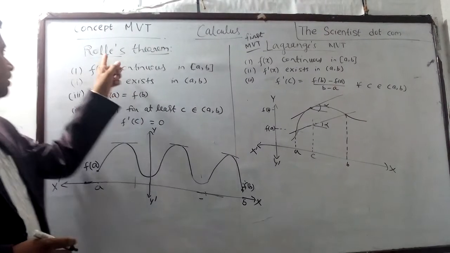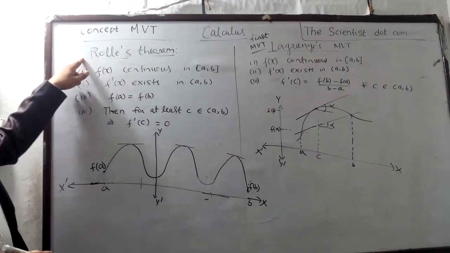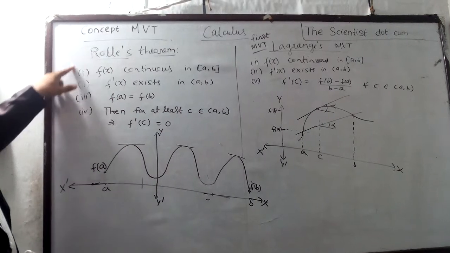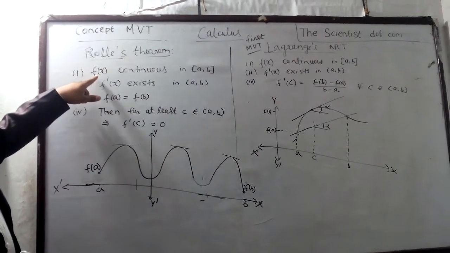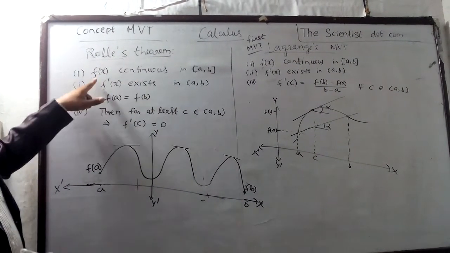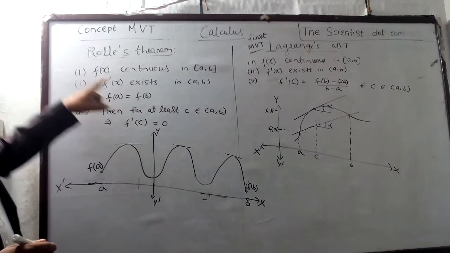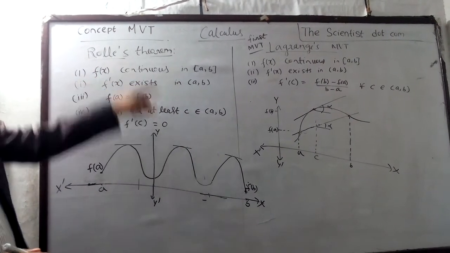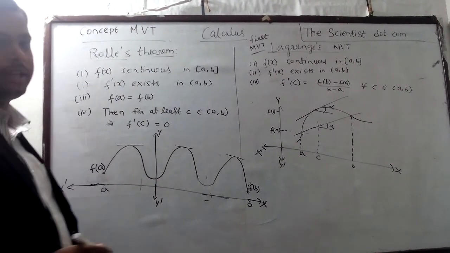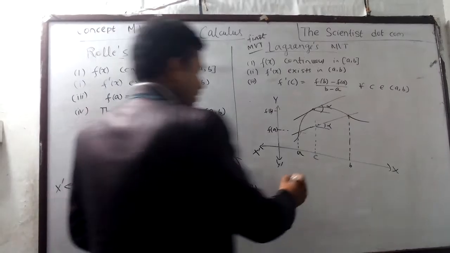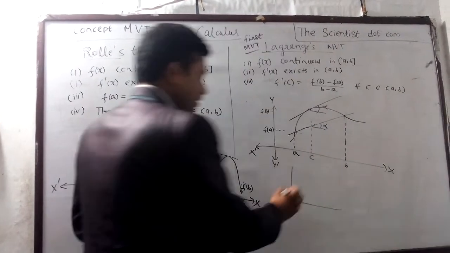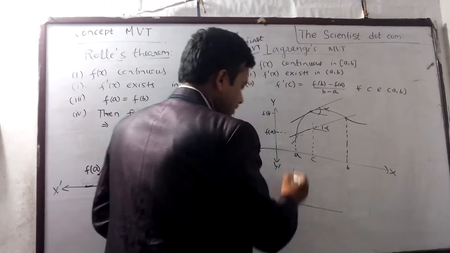First of all, let us look at Rolle's theorem. The conditions are, first, f(x) is continuous. Let us take a function f(x). We can draw it on a graph, and it is continuous. Continuous means it has no breaks. If a function breaks, then it can never be continuous on a graph.